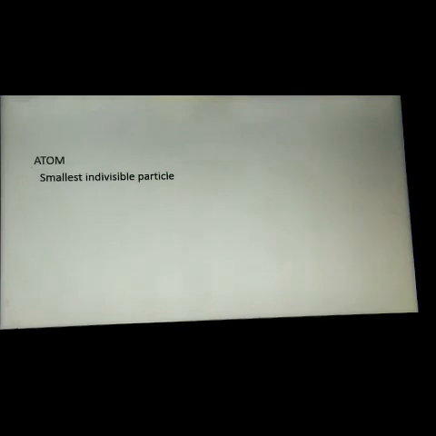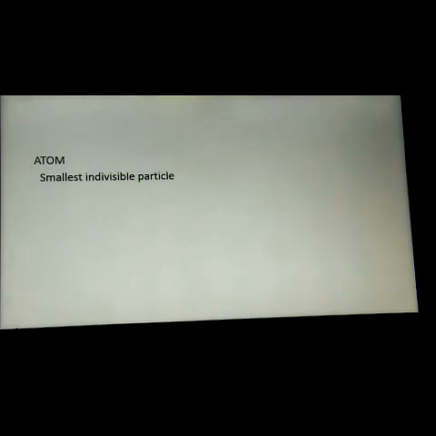So what is an atom? Atoms are similar minute particles. For example, the element gold is made up of similar atoms which determine its characteristics. The word atom is derived from a Greek word. Do you know which Greek word? That is atomos.